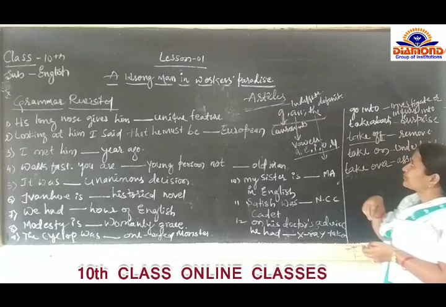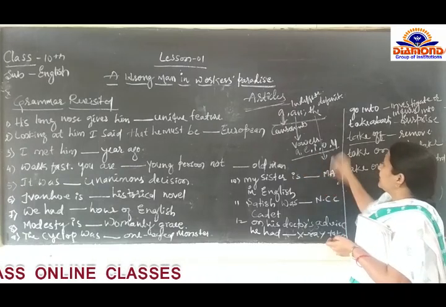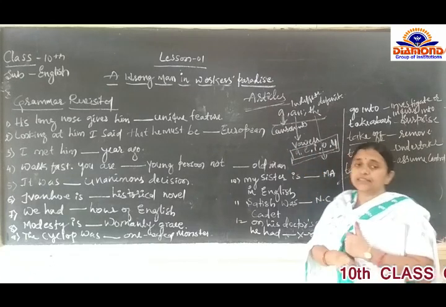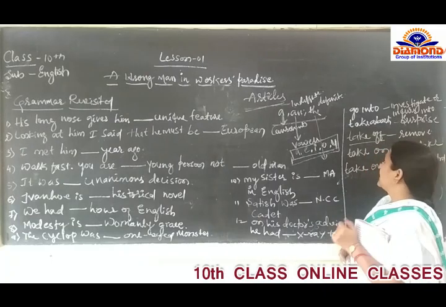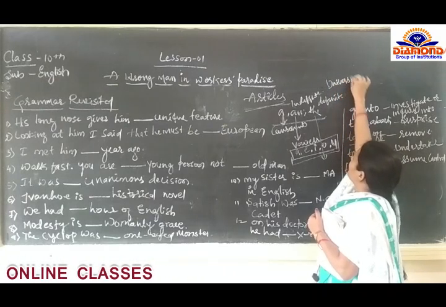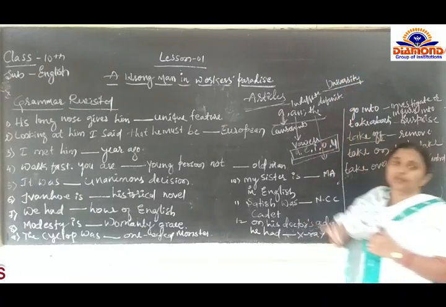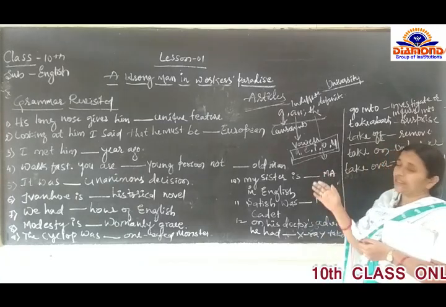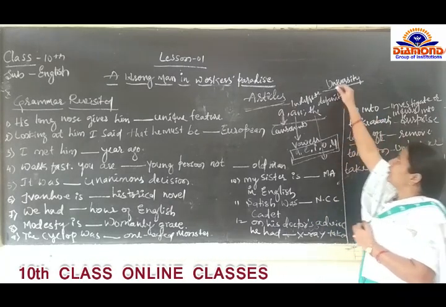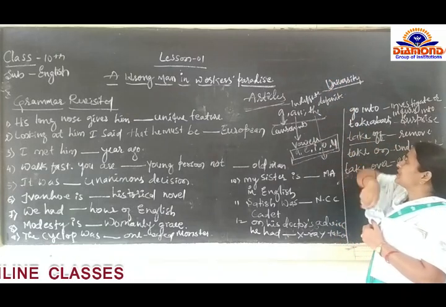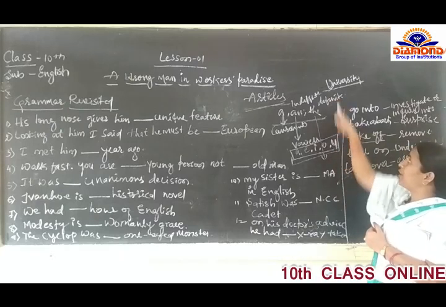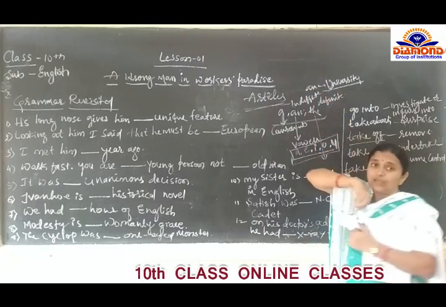Next, you should first see whether there is a vowel sound. For example, university. You have to observe first whether it is a vowel sound or a consonant sound. In university, you have used U, and U is prescribed as a vowel. According to our rules, before the vowel you have to use "an".